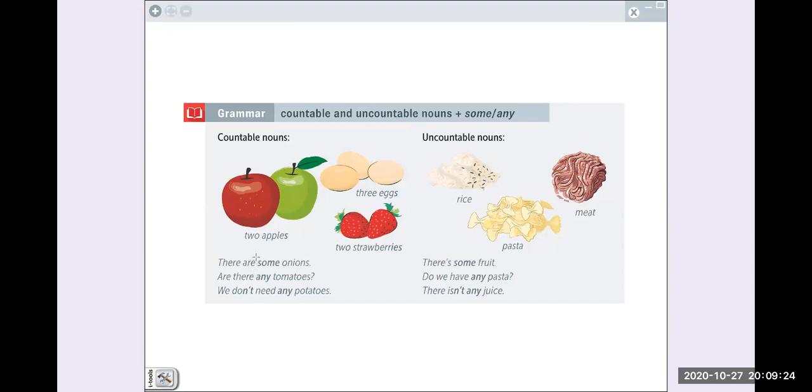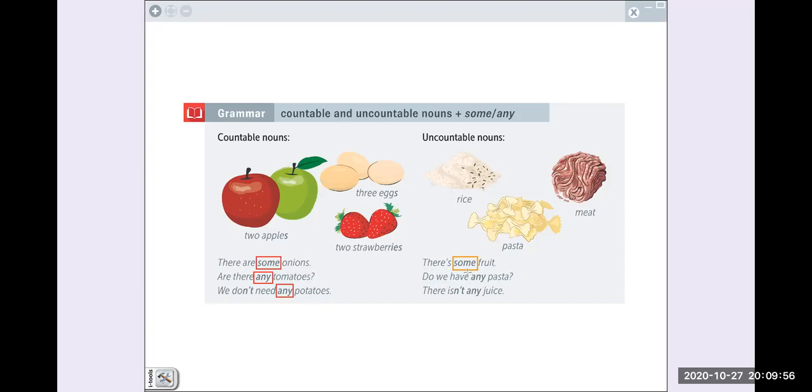So, for plural countable, we use some. Okay, for questions, plural countable nouns, we use any. For negative sentences and plural countable nouns, we use any. Then for uncountable nouns, we use some in affirmative sentences.